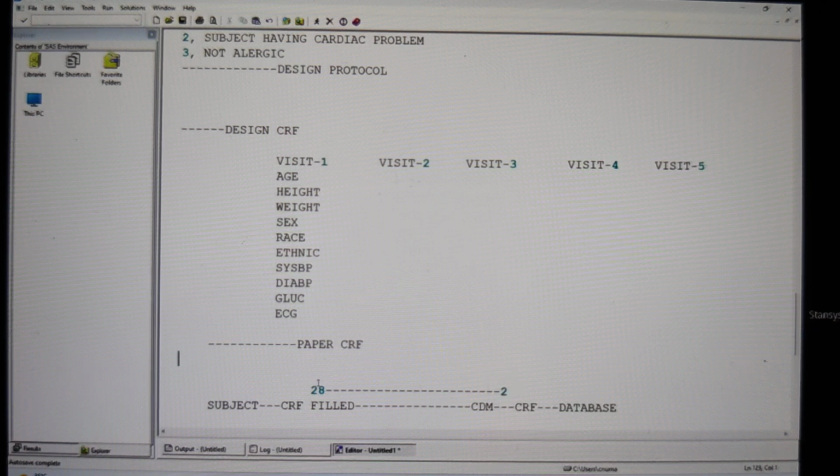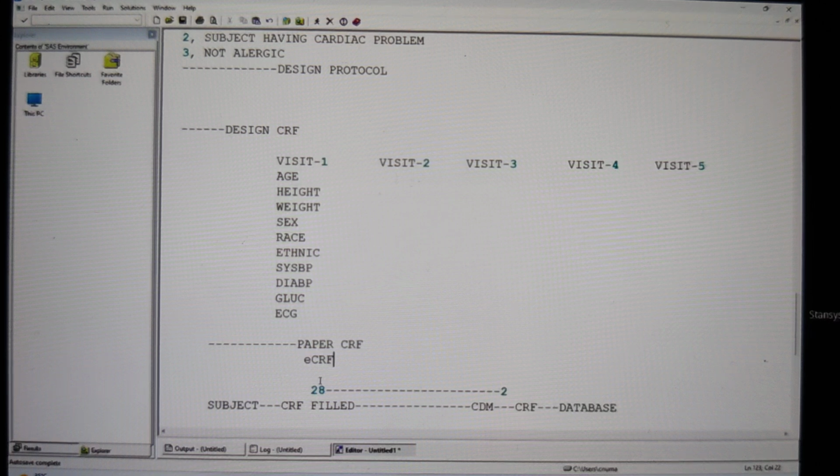So if you have any mistakes or errors, rectifying the errors will take a lot of time. And one more important thing: paper CRF sheets are prone to damage. When you're shipping from one place to another, they start to get damaged. That's why nowadays e-CRF sheets have replaced paper CRF sheets. Everybody is now using e-CRF sheets. What do we mean by an e-CRF sheet? It is an electronic CRF sheet. Everything is going to be online.